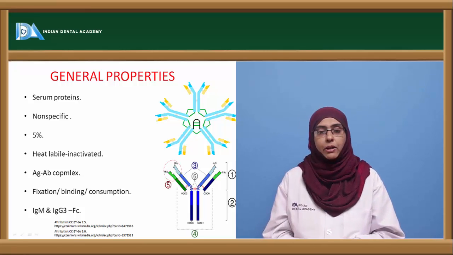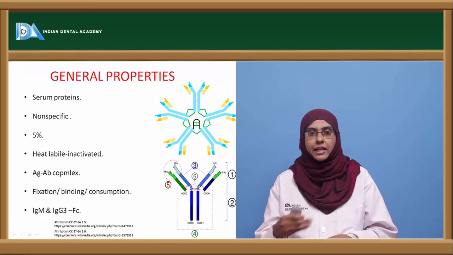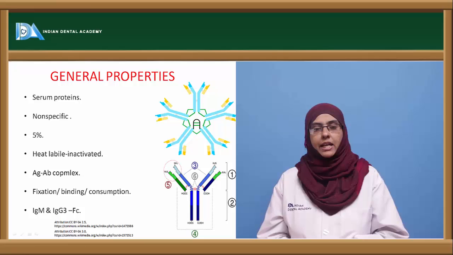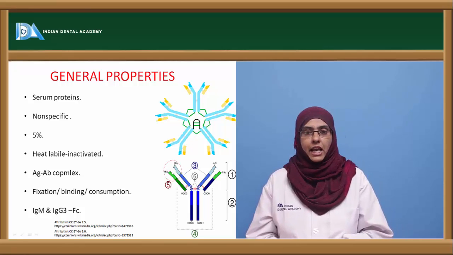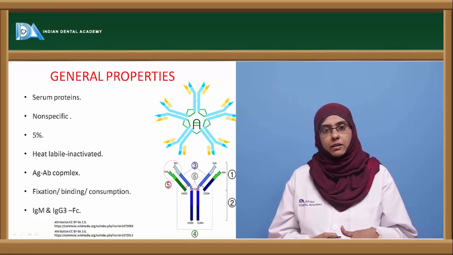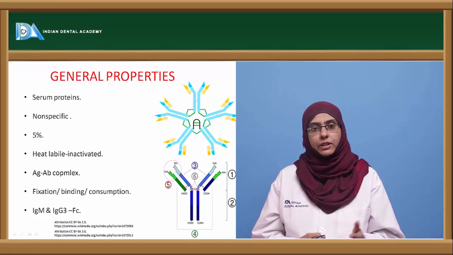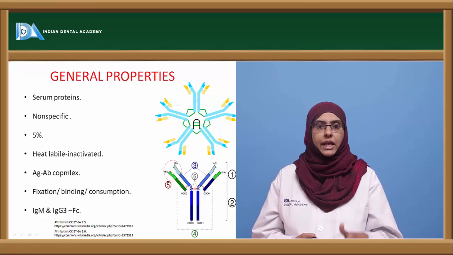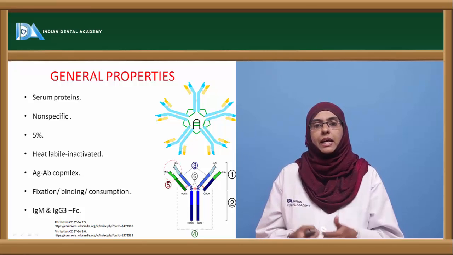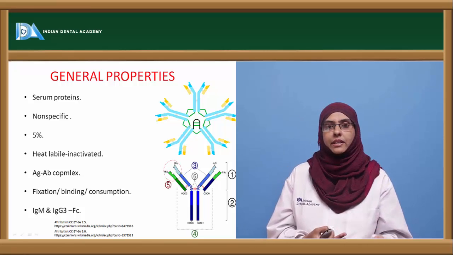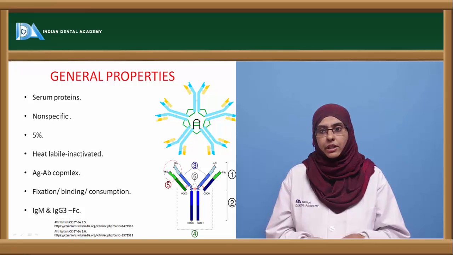It was the heat labile component that was first discovered, and later on the name complement was given to it, and it gets activated only with the antigen antibody complex. Whenever the antigen enters, the first immune molecules that come forward to interact with the antigen are the antibodies. Depending upon the specificity, those antibodies are produced. Now when they interact in a specific manner, they cause the complement proteins to get activated and interact with the antigen antibody complex.